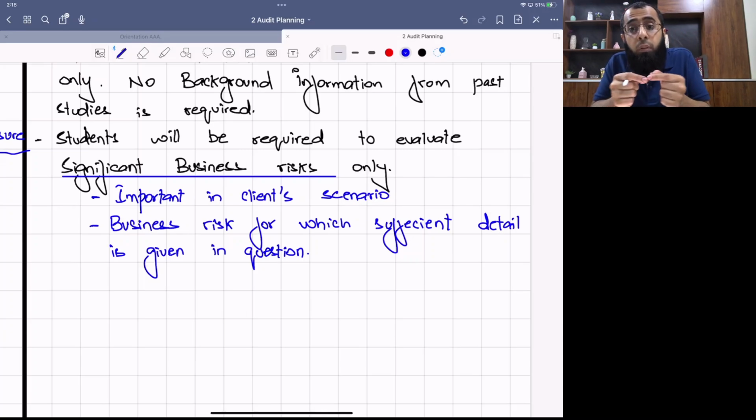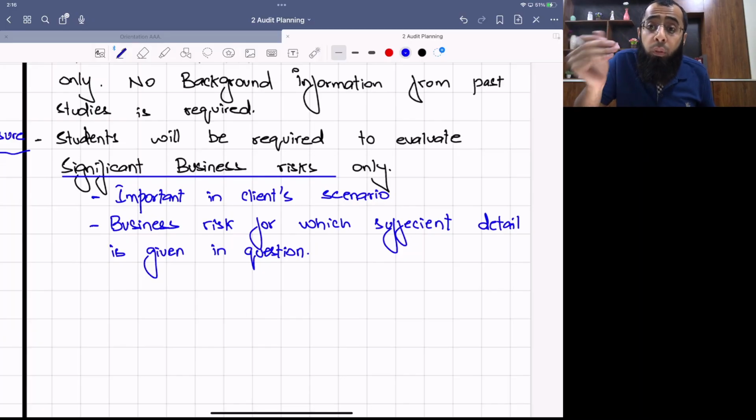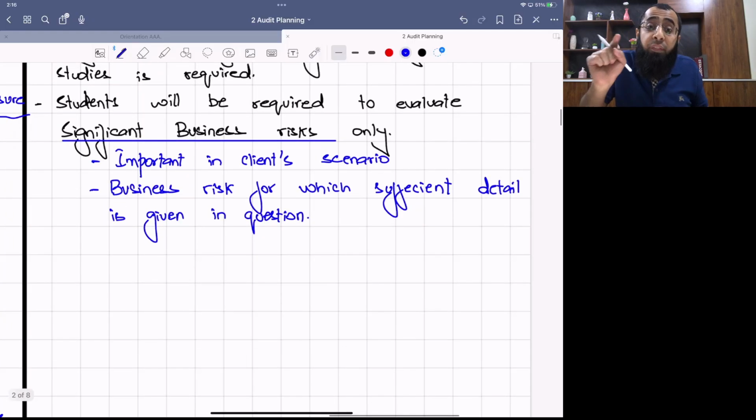But if the revenue is only moving by 1% and you develop a risk that revenue may decline and the company may go bankrupt, then this means that you don't have the skill of taking a judgment to determine which risk is significant. So you have to refer to important risks in the client scenario, which are important from the perspective of the client. Business risks for which sufficient detail is given in the question.